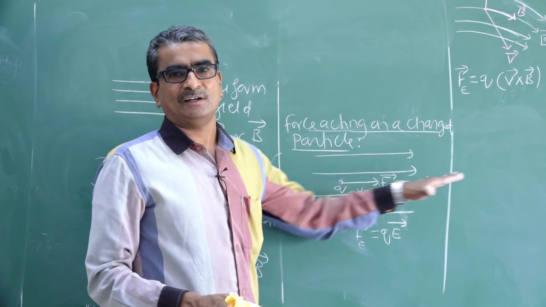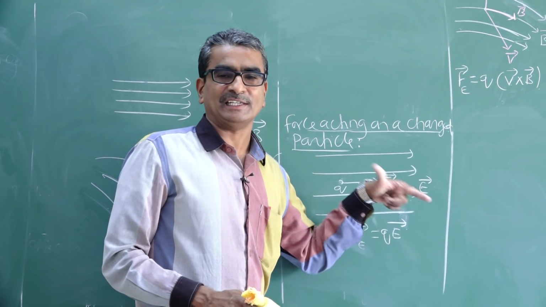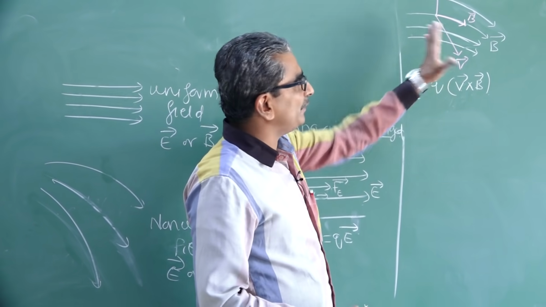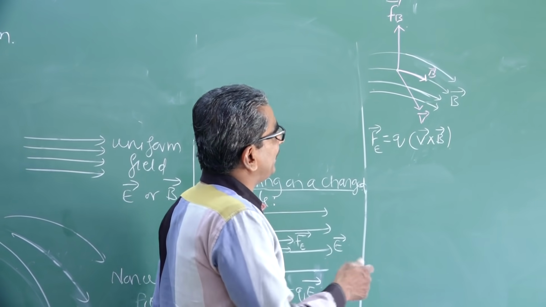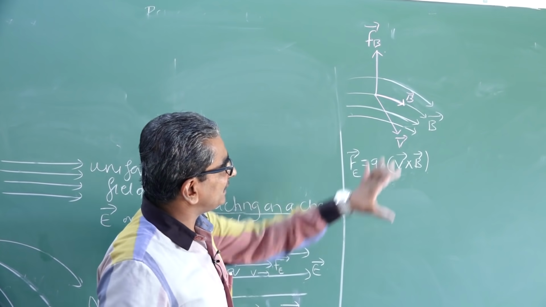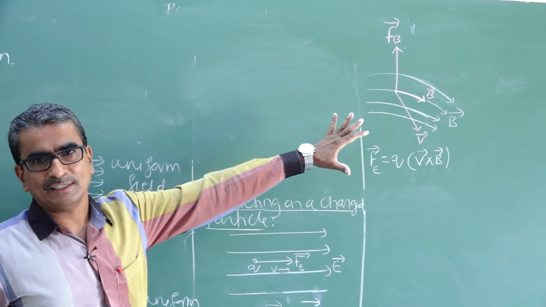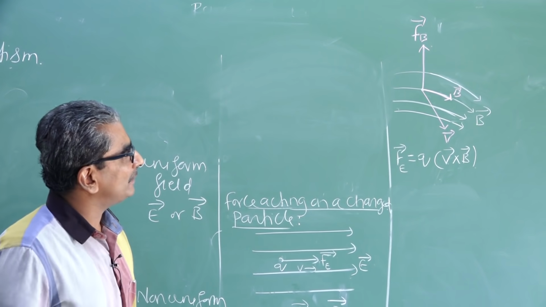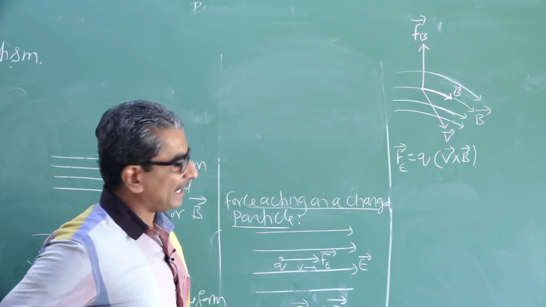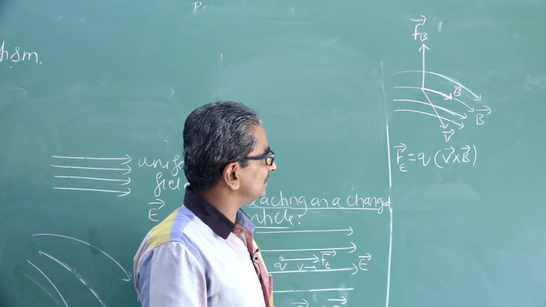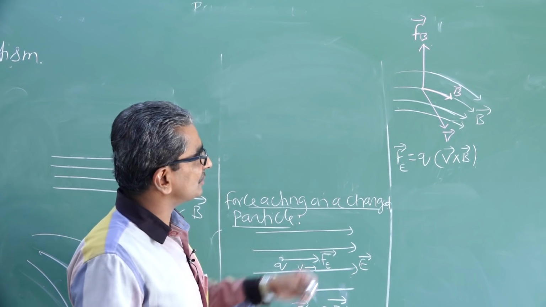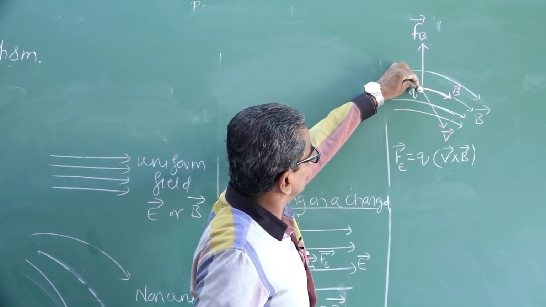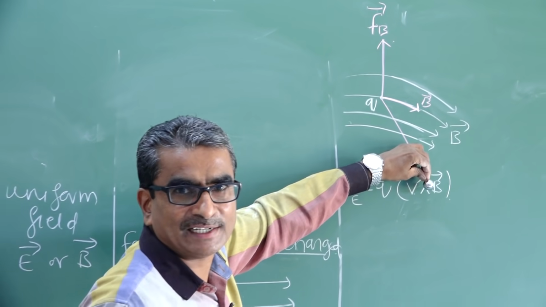So a charge moves along a straight line path in case of electric field. Similarly, if I consider a uniform magnetic field, and I make the charge q enter into this uniform magnetic field, it is going to cross the magnetic lines of force. As an example, let us imagine this as a charge. I make this charge q enter into this magnetic field.